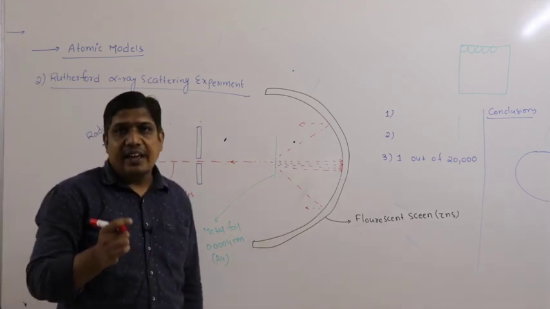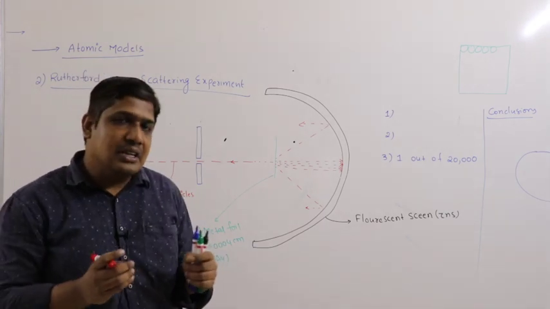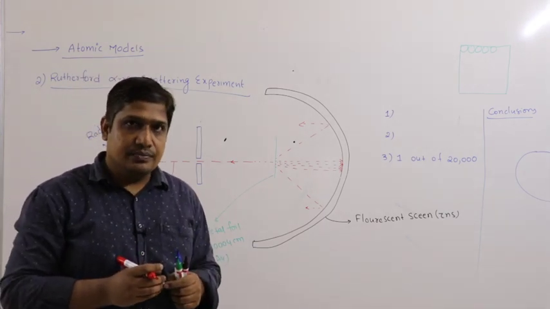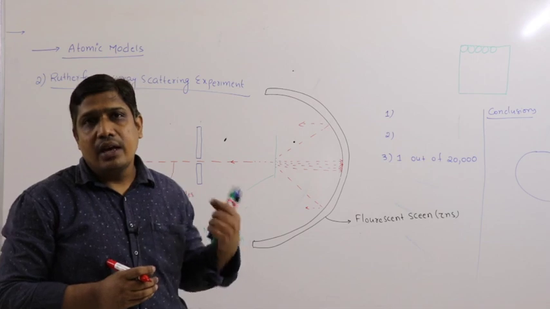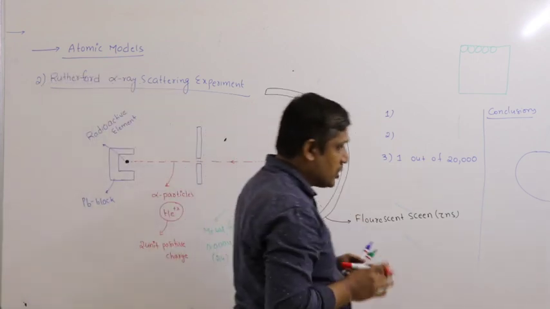So it is a positively charged particle. We know that like charges repel. So if this alpha particle comes near a positive charge, then it must be repelled. So let us come back to the Thomson model.